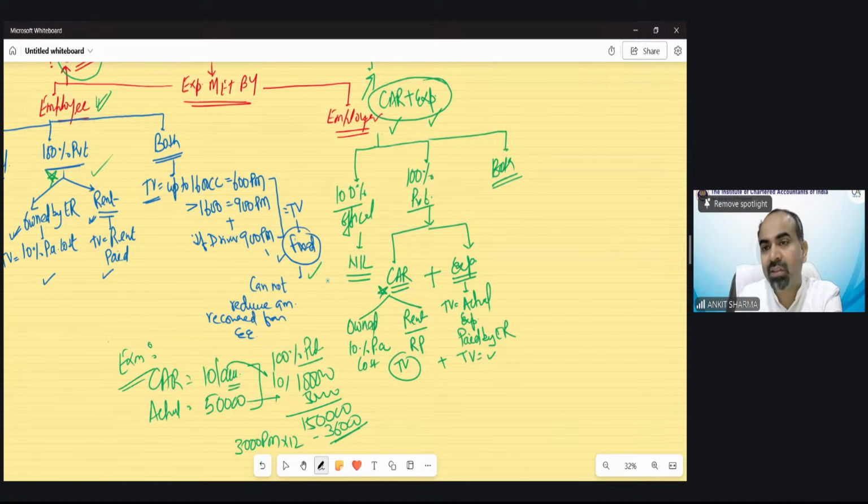Now the case, and in my belief, more than 80% of questions are from this scenario always. If you solve 10 questions of car perquisite, 8 belong to this last category. Car provided by the employer, expenses provided by the employer, and used for both official and personal purpose.